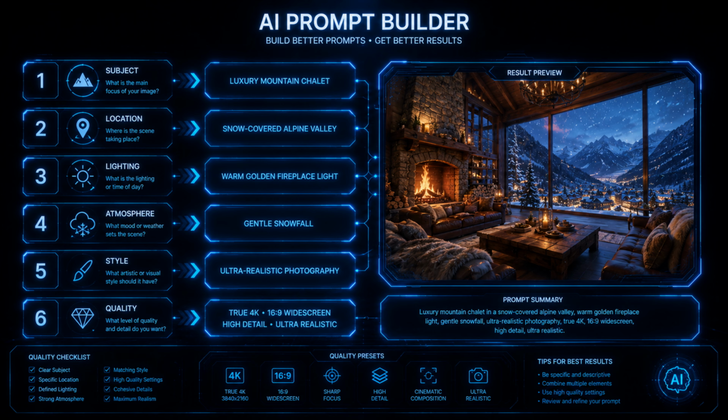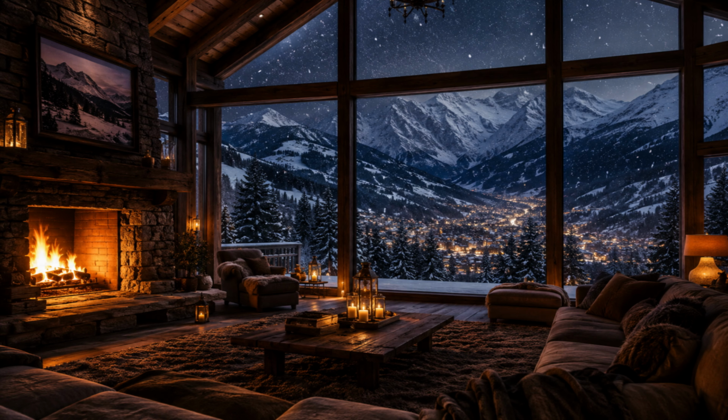Lighting, warm golden light from a roaring stone fireplace. Atmosphere, large snowflakes falling outside while towering pine trees surround the cabin. Style, ultra-realistic cinematic photography. Quality, true 4K. Widescreen 16:9.